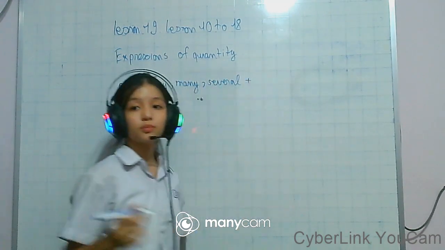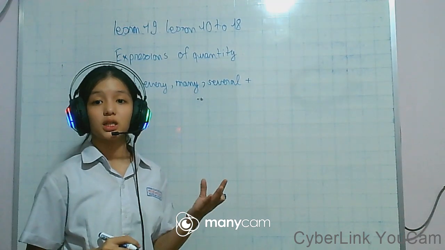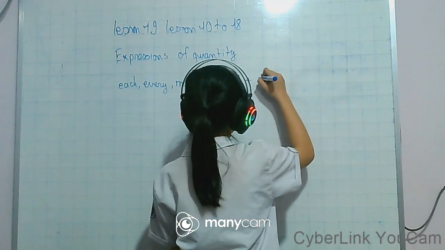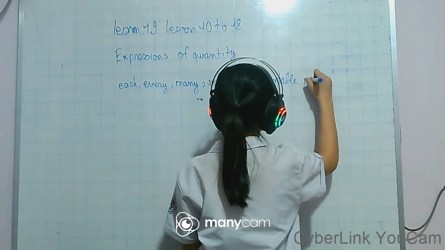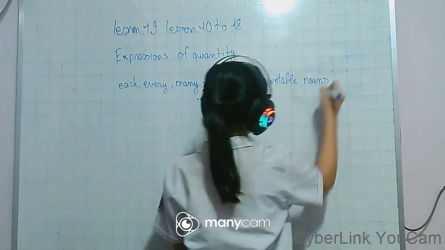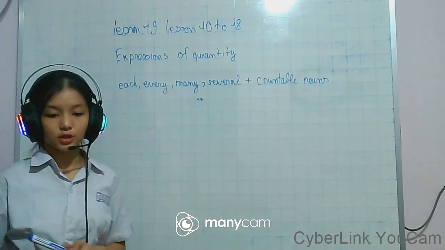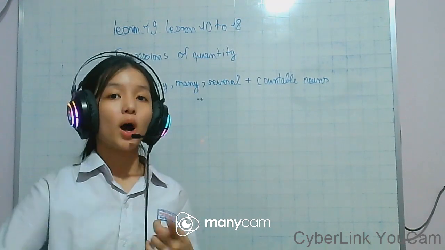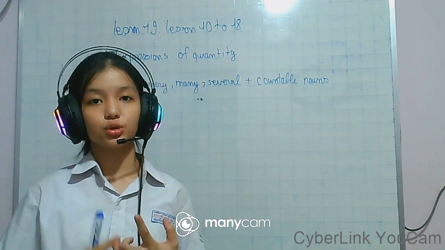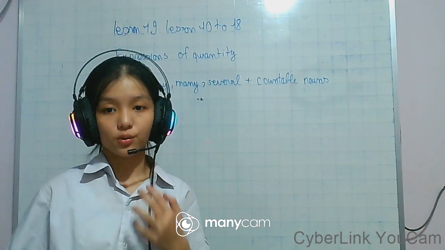We use them with countable nouns. For example, ounce can be counted. We can say one ounce, two ounces, three ounces.